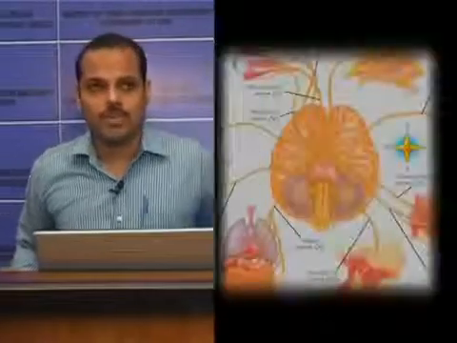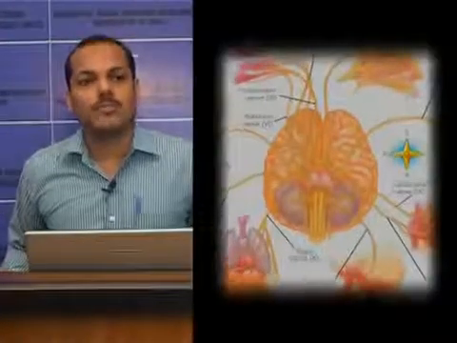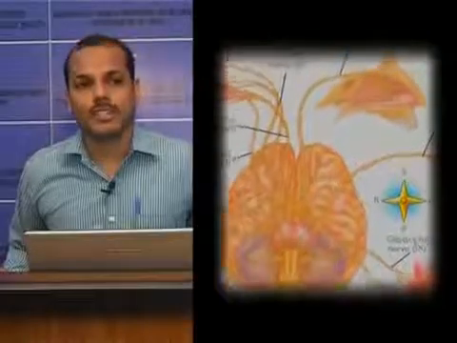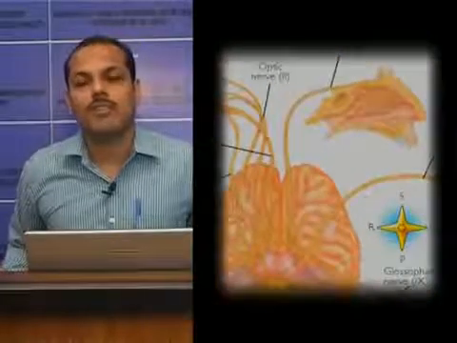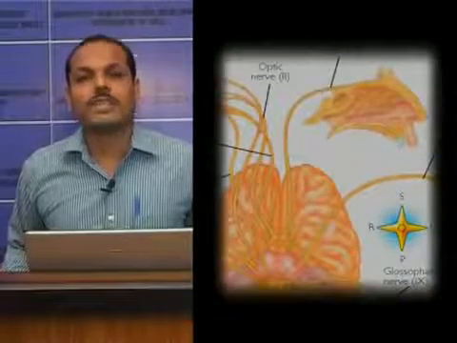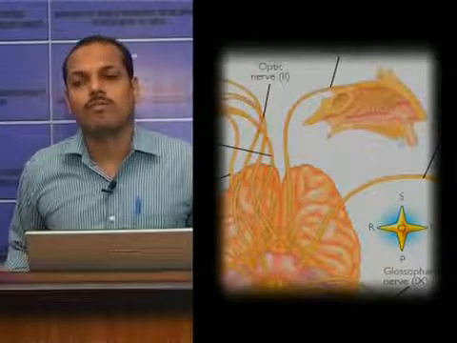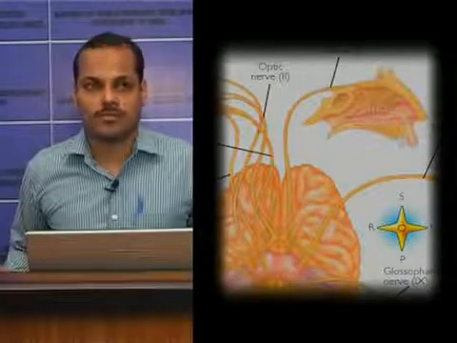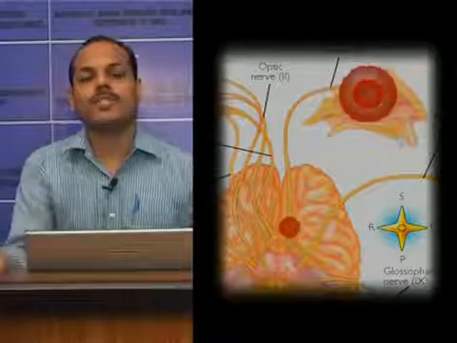Now, we will go through each nerve separately. The first nerve, which we already discussed, is the olfactory nerve. By the name itself we can understand it is the nerve of smell. It carries special afferent fibers for smell. So, the peripheral processes act as receptors.